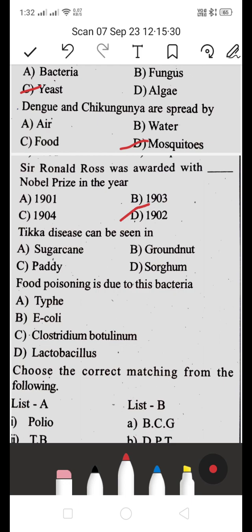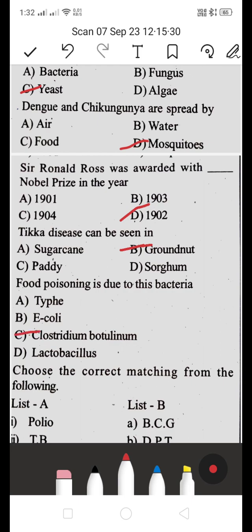Tikka disease can be seen in sugarcane, groundnut, paddy or sorghum? This is also a previous bit. Which is the right answer? Tikka disease can be seen in groundnut, and this is caused by a pathogenic fungus. It is also called leaf spot disease. Next, food poisoning is due to this bacteria. Is it typhi, E. coli, Clostridium botulinum or Lactobacillus? The answer is C, Clostridium is the right answer.